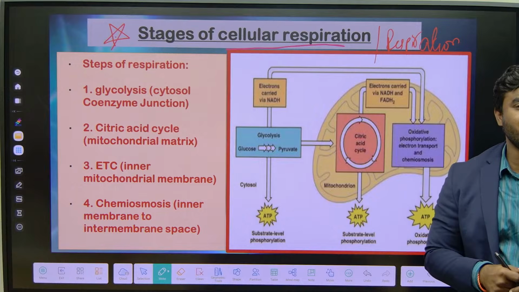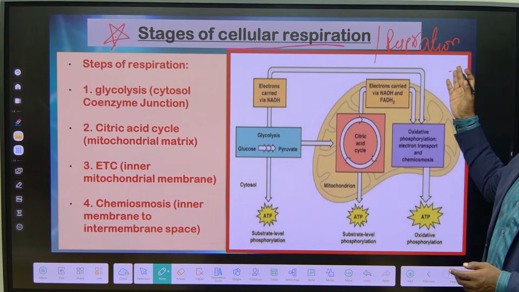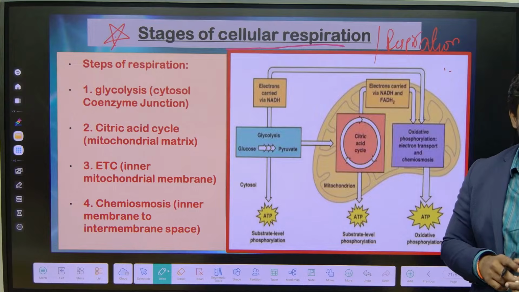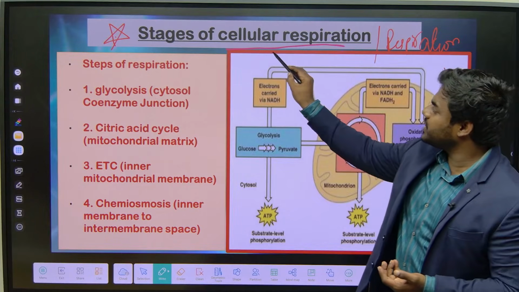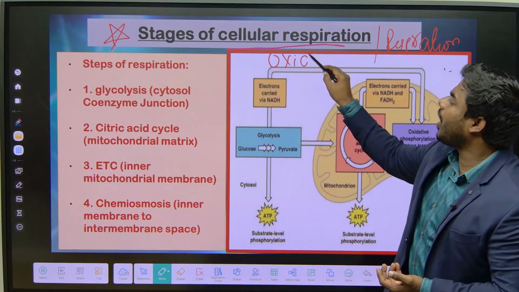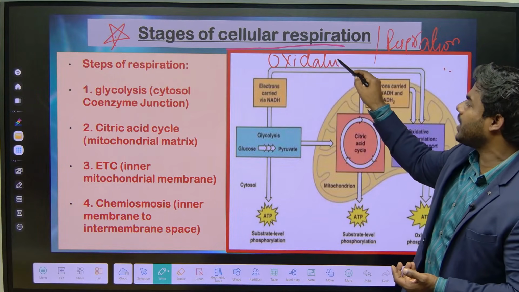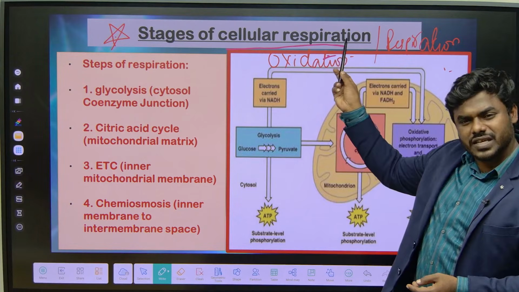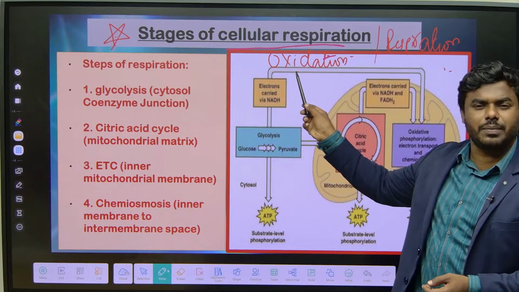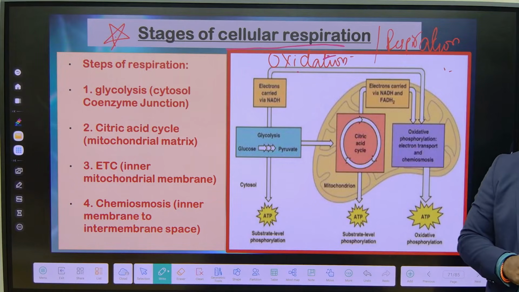Respiration is the exchange of gases, inhalation of oxygen and exhalation of carbon dioxide. What is called cellular respiration? Cellular respiration is a mechanism of oxidation of biomolecules to produce energy. So by using cellular respiration, we oxidize all the biomolecules and finally we produce ATP.